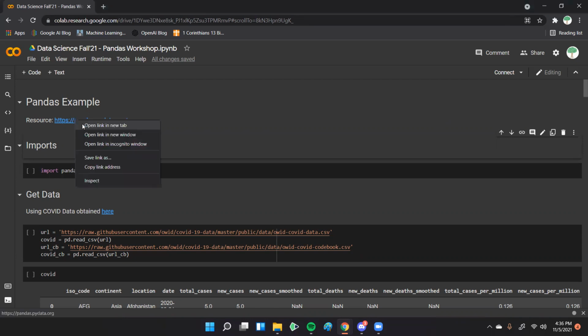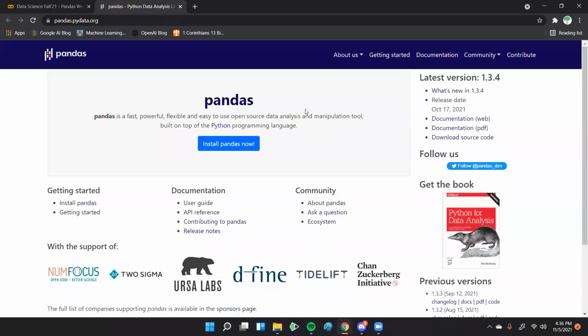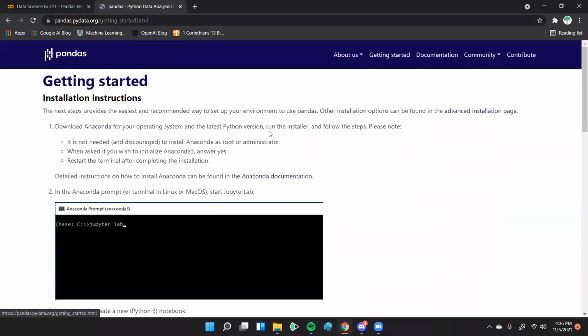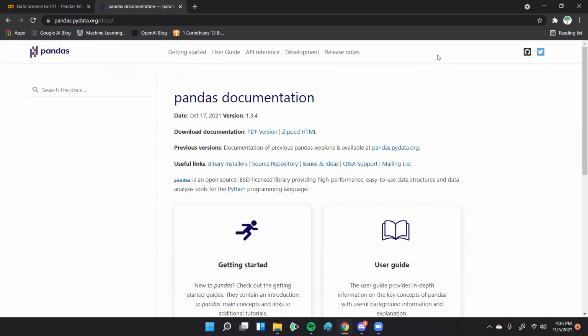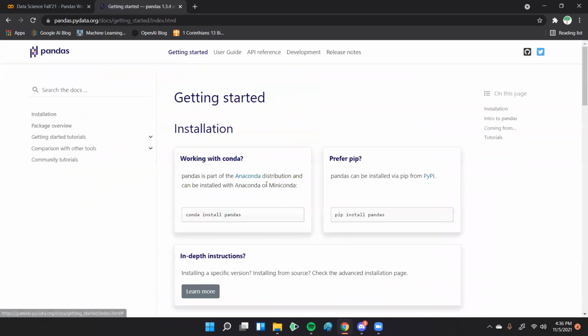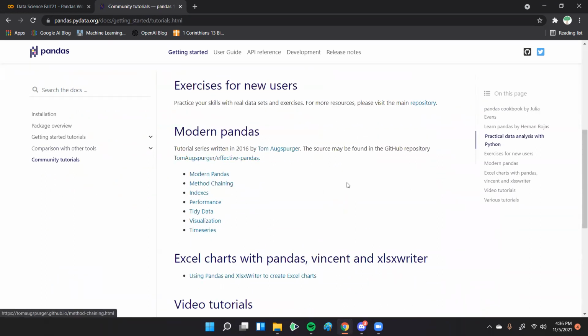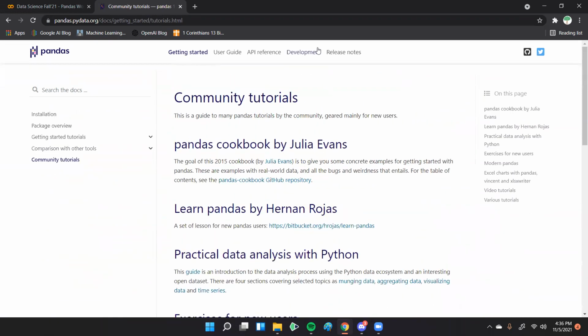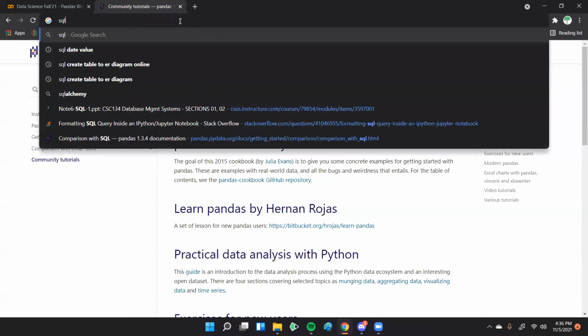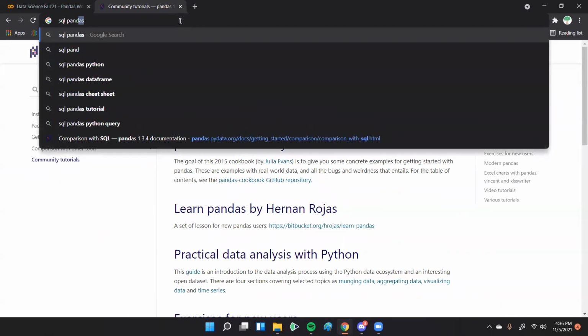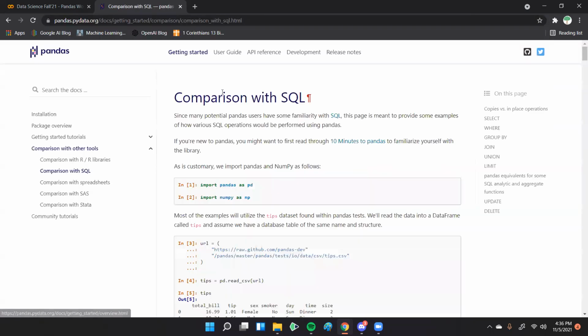If you want to learn pandas, they have a whole website that has really good documentation. You click getting started, and they'll show you how to set everything up. If you want in-depth learning on pandas, you can click documentation, go to getting started, and look at some community tutorials. They also have, if you know SQL, this comparison with SQL.